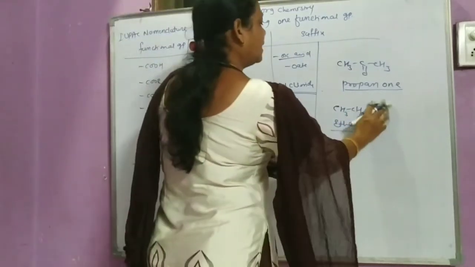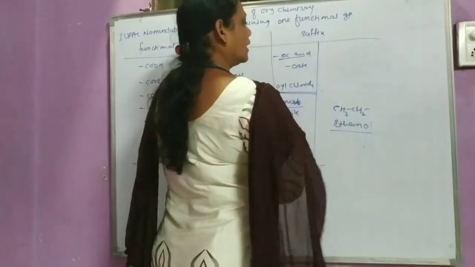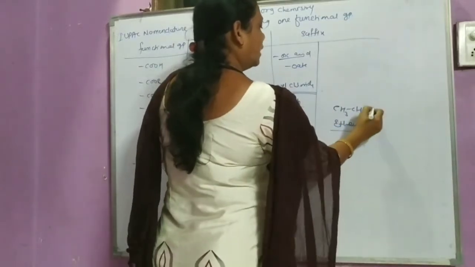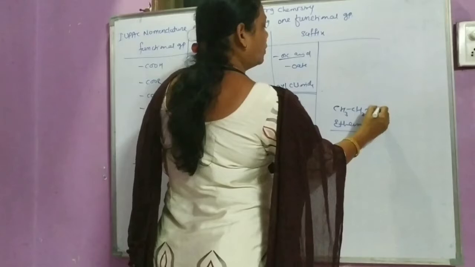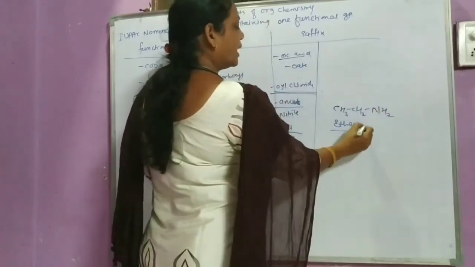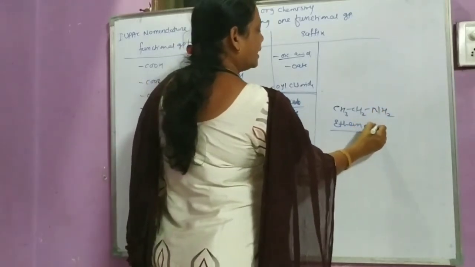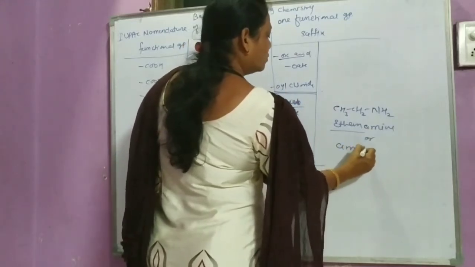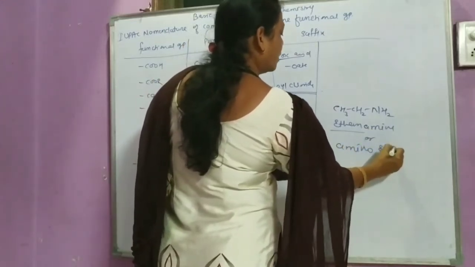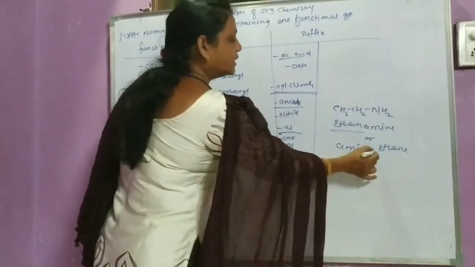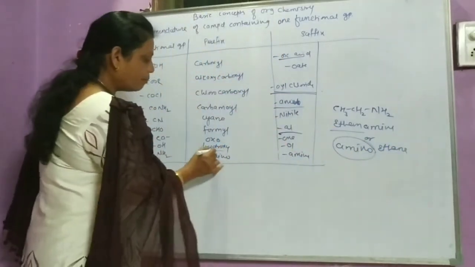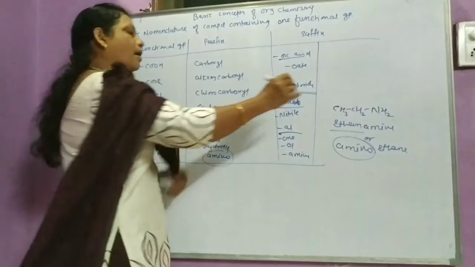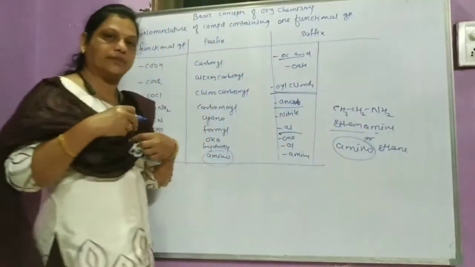For example, again CH3 CH2 NH2. It is called ethanamine or aminoethane. So amino is a prefix, and amine is a suffix.